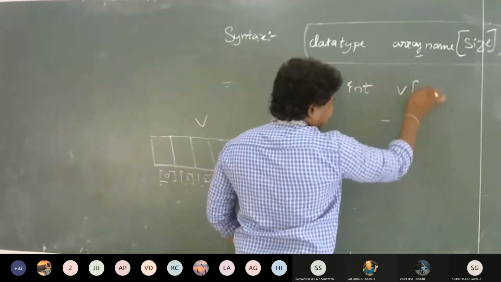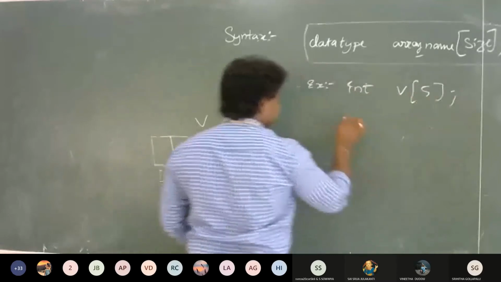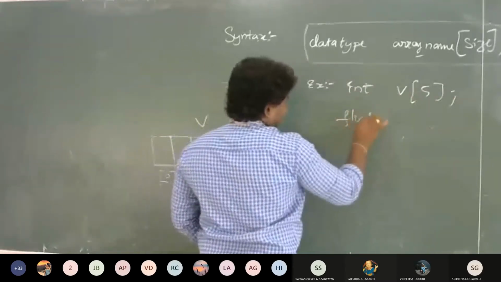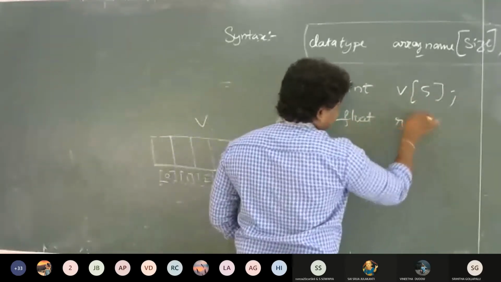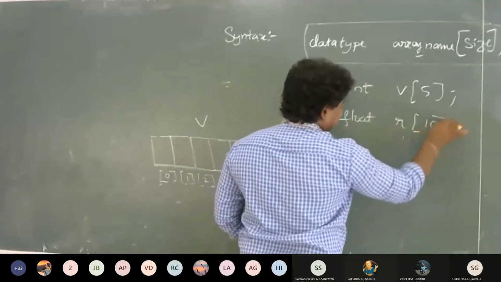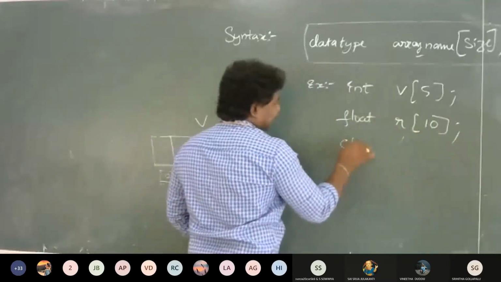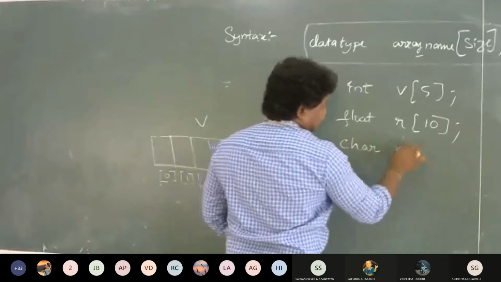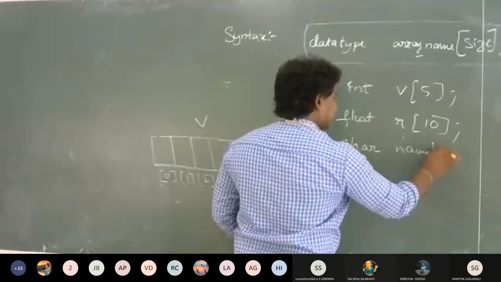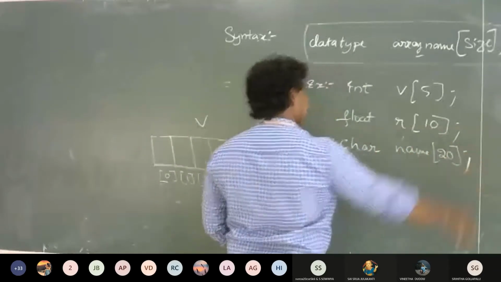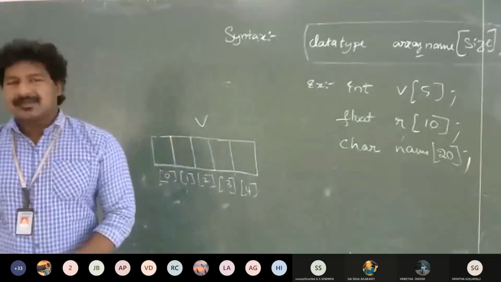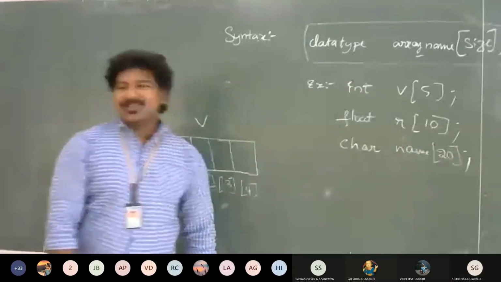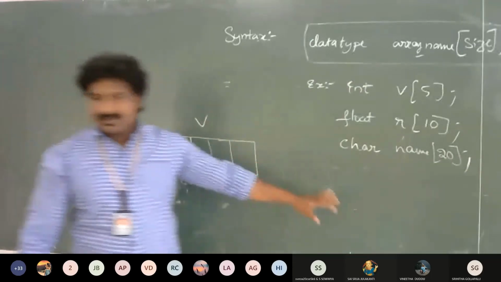Int v size 5, right? Float r size 10. Char name size 20. All are examples, right? So whatever may be the data type, you can write that.